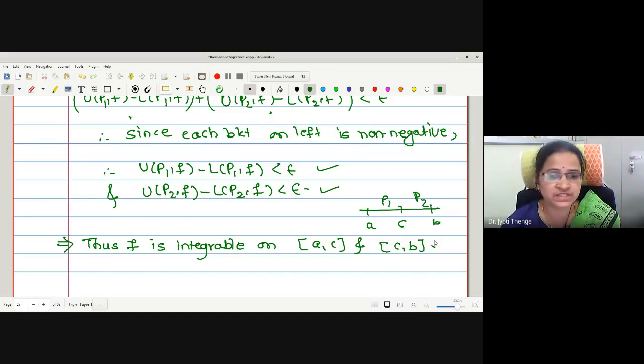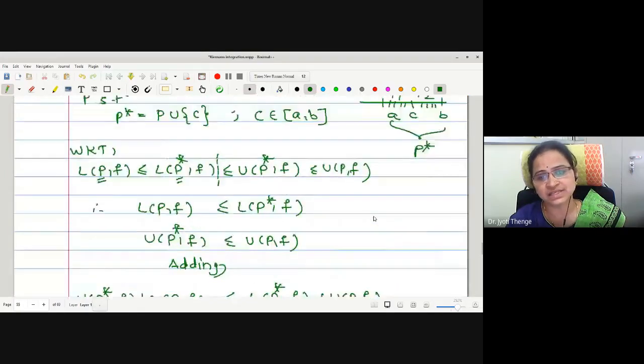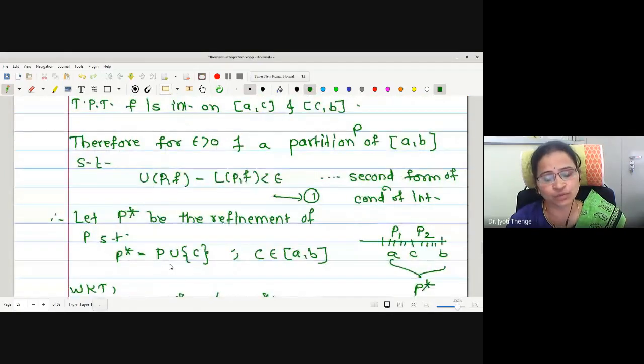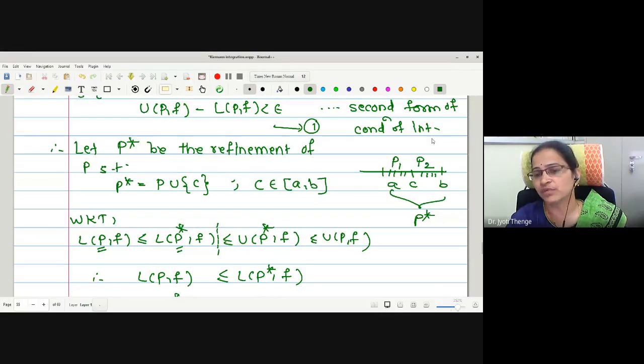Two points of this theorem are still left out. It is not possible to cover them in today's lecture, so we will take them up in the next lecture. If you have any difficulty about today's lecture, you can ask. To prove this result, we have to follow one hint: add the singleton C as an extra point in P so that it becomes a refinement. Once you define the original partition with C added as a refinement, then this P star we have to write as the